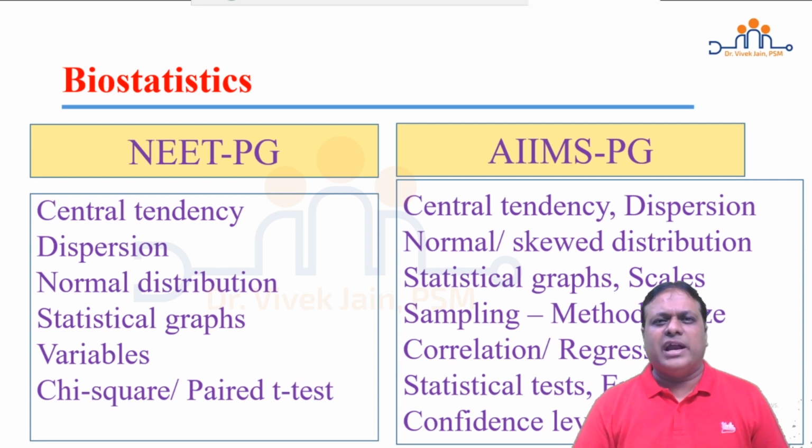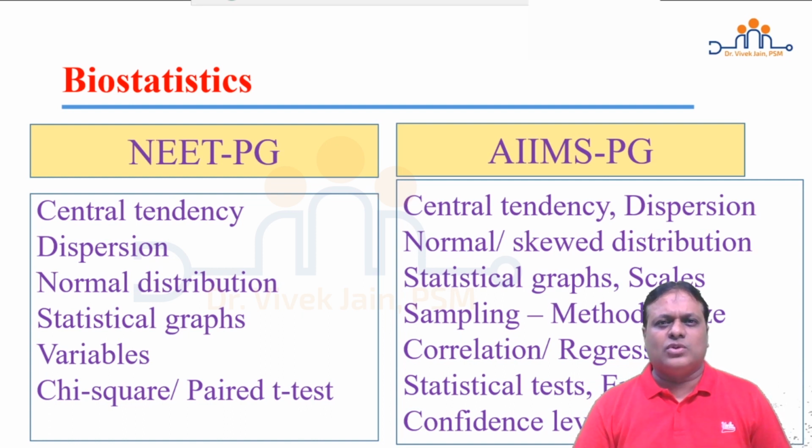Skewed distributions, identification, right skew, left skew, positive skew, negative skew, and relationship between mean, median, mode in these skewed distributions. Statistical graphs, quantitative, qualitative, both are asked. Along with that, box and whisker plot is asked. Tree diagram is separately asked. Stem and leaf plot has also been asked.